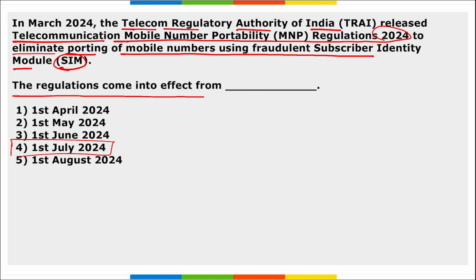Right, and the amendment prohibits the telecom operators from issuing a UPC, that is your unique porting code. That is the first step of changing your service provider. Once this code is produced, then for the next 7 days another UPC code will not be produced.